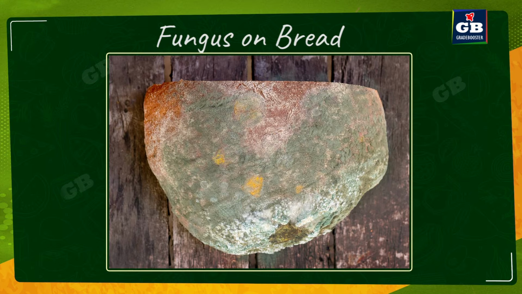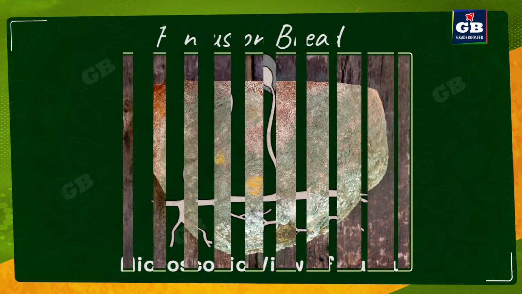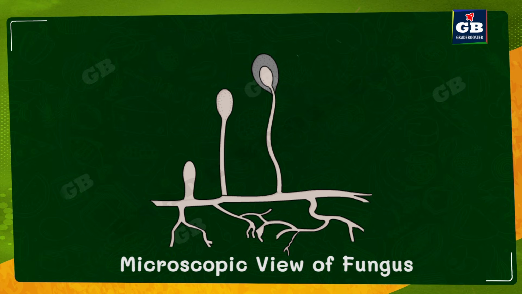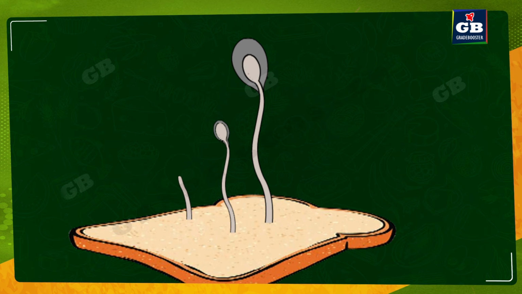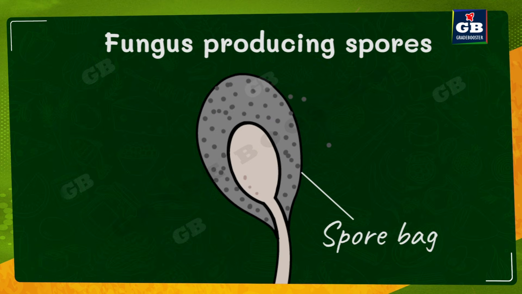Examples: mushrooms and molds. Do you know how this fungus spreads from one spoiled food item to another food item? Here is a bread which is already decaying and has some fungus. This fungus looks like some fibers or filaments. These filaments have round heads. These round heads contain tiny ball-like structures called spores.